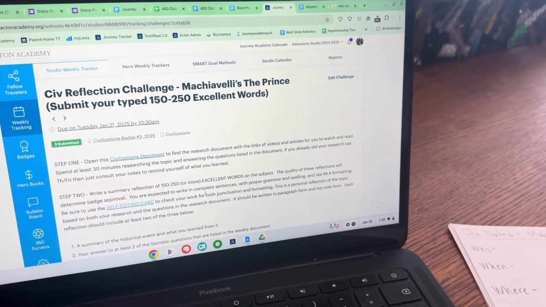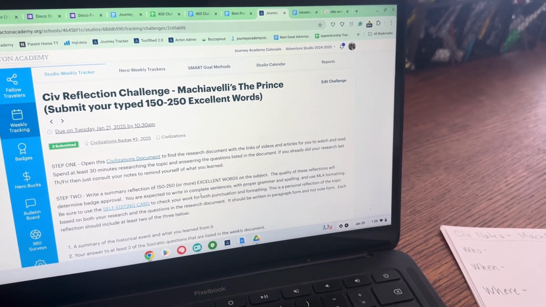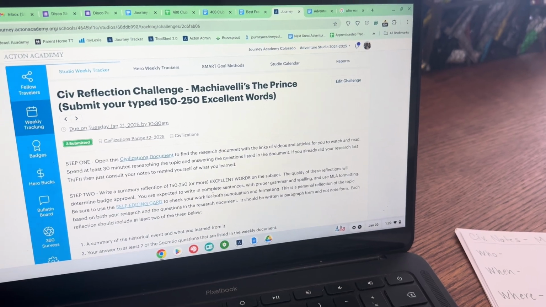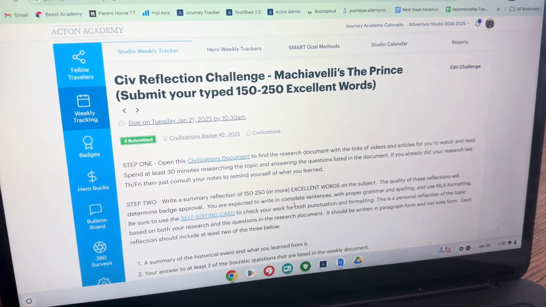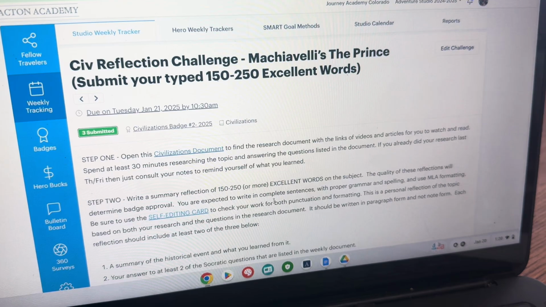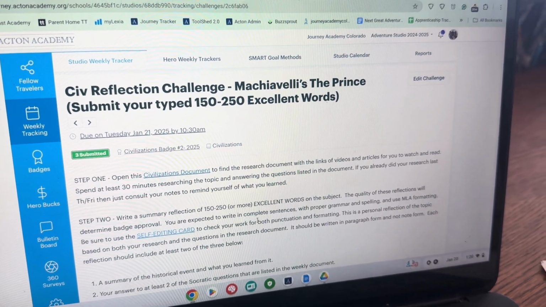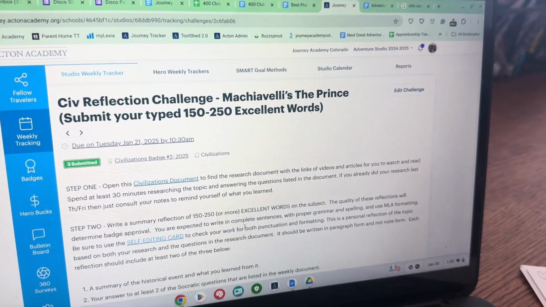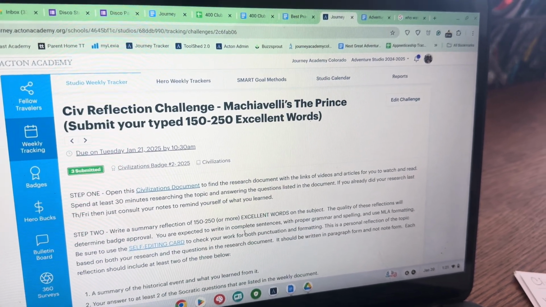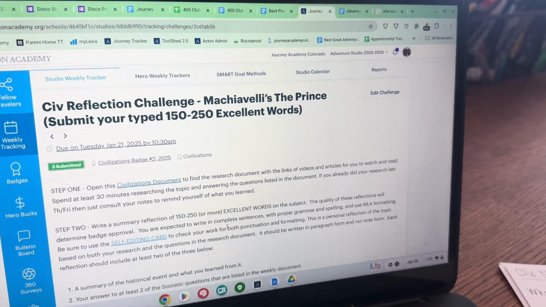So civilizations is how we study history and ethics and decision making here at Journey Academy. And you will open up Journey Tracker and you'll see a challenge for civilizations. And there's 2 challenges a week. One is to do handwritten notes and the other is to write your 250 word reflection. So today I'm going to model a really simple way to do your handwritten notes.